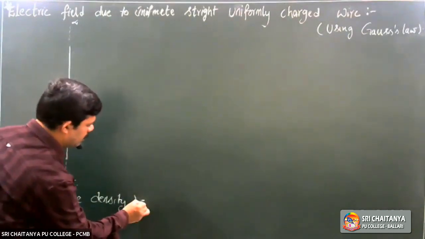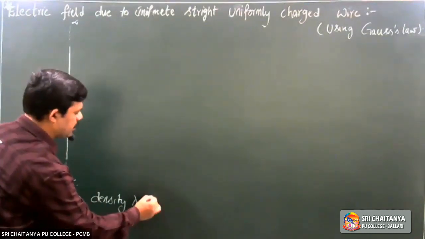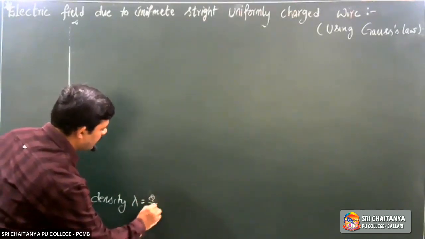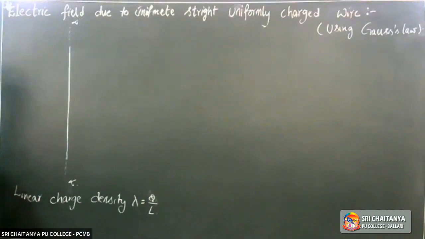Linear charge density means that is Q by L, right? Even if you want, you can take charge Q by L. You get it.